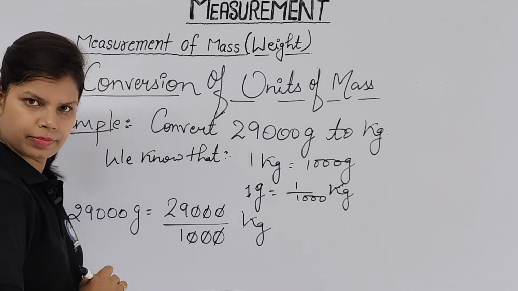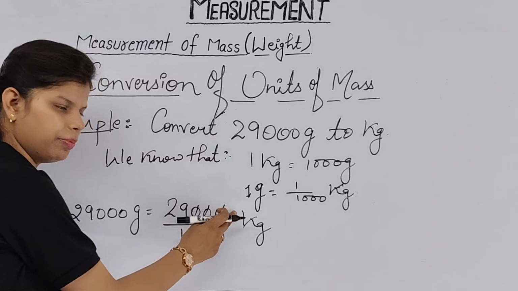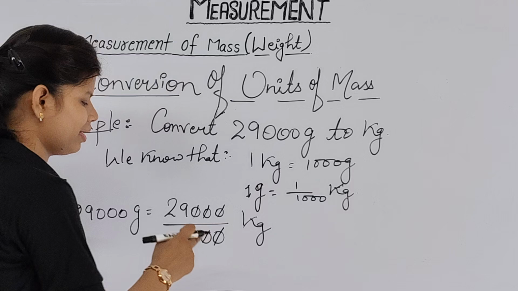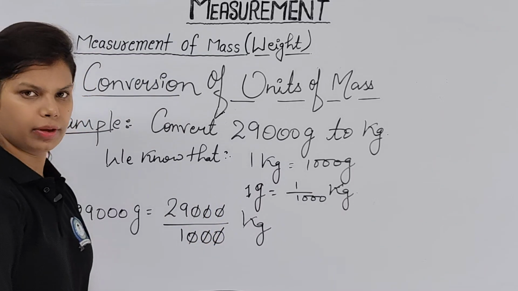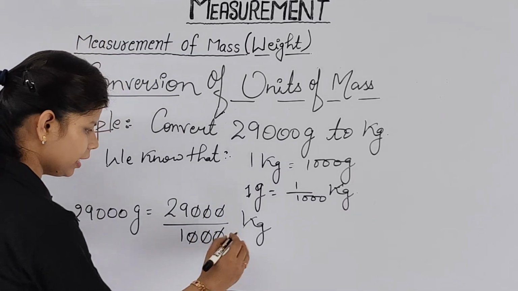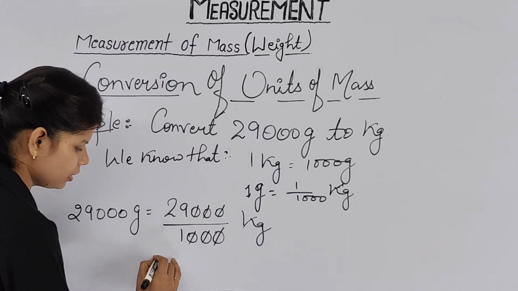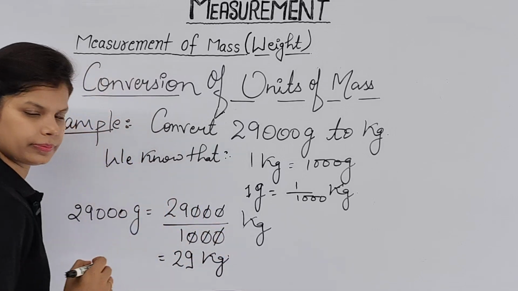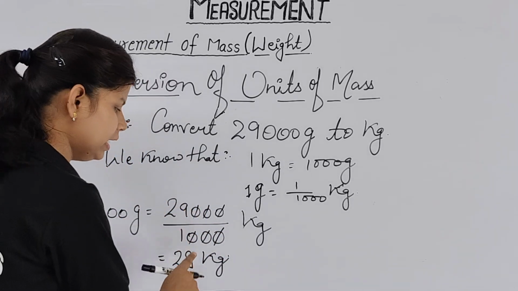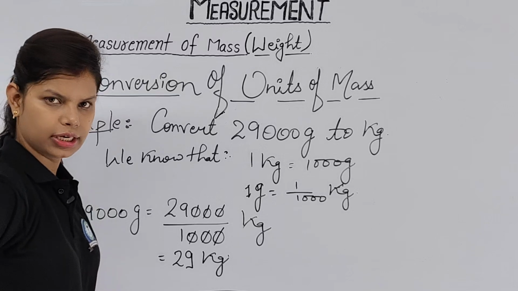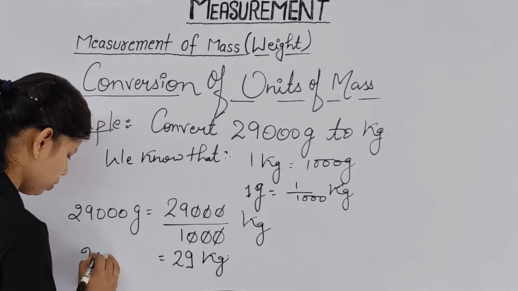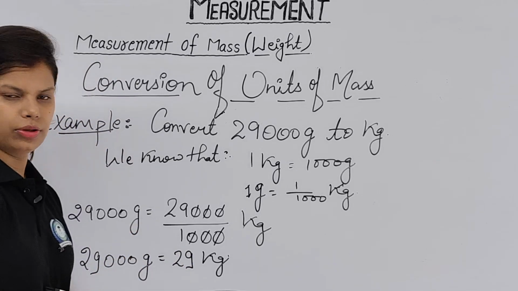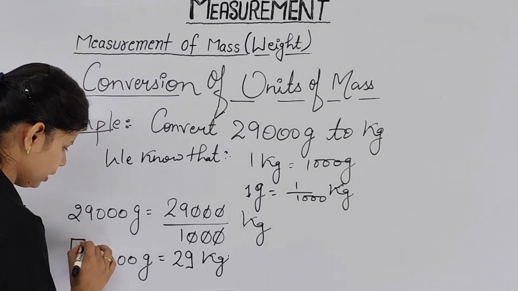This will be a numerator and this will be a denominator. In fraction terms, we have a rule to cancel denominator with numerator. Clear, no? Now when you cancel this, what answer do you get? Your answer will be 29 kg. So when you convert 29,000 gram into kg, your answer will be 29 kg.